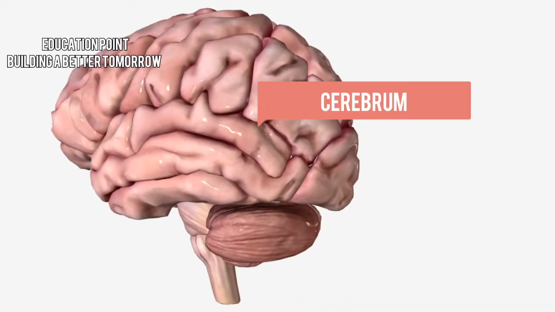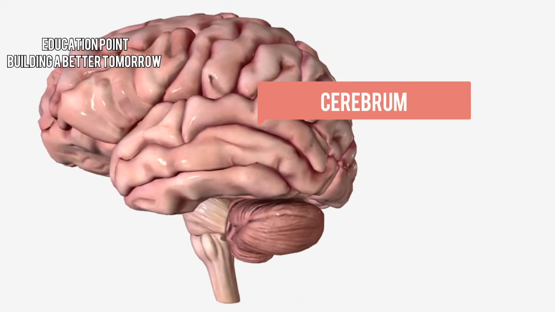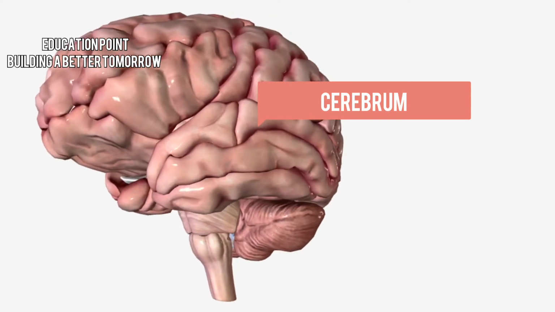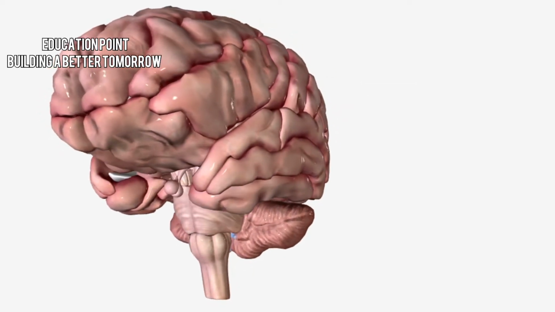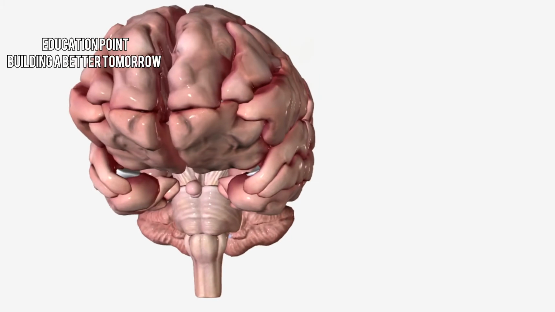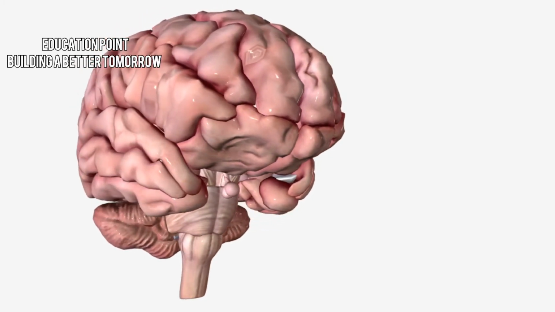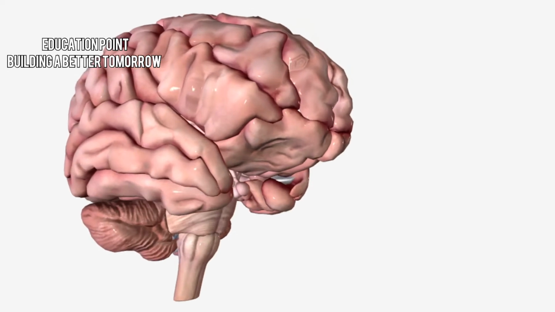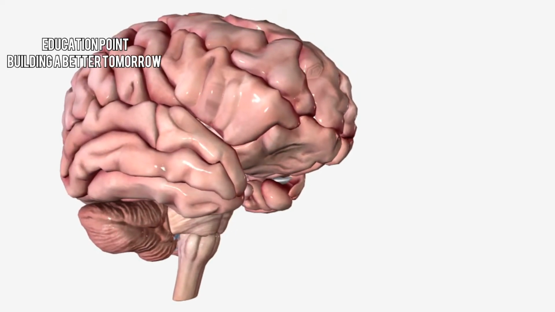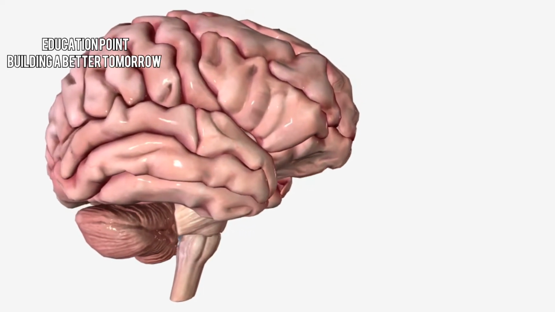The cerebrum is the biggest part of the brain. This part we associate with higher brain functions such as thinking and action. It contains the cerebral cortex and other subcortical structures. The cerebral cortex is highly wrinkled and makes the brain very efficient. Now the cerebral cortex again divides into four divisions called lobes.